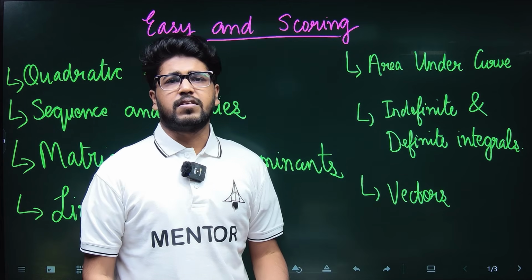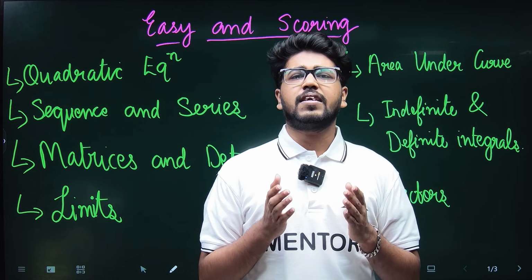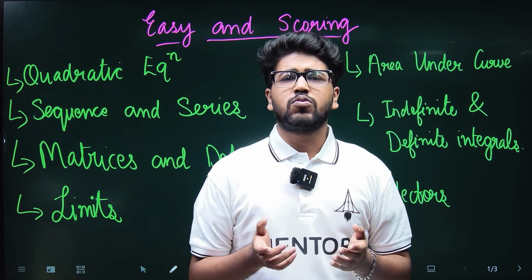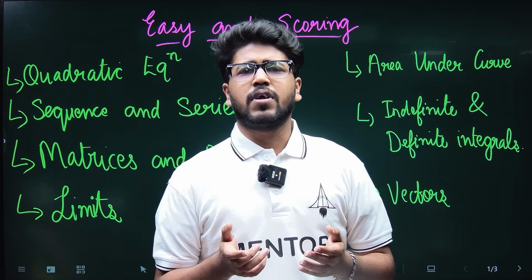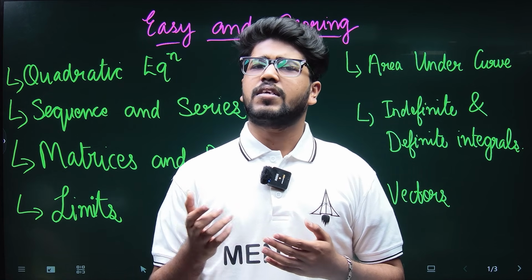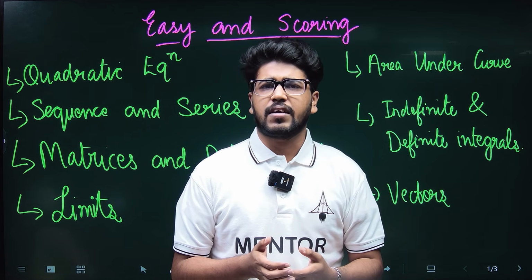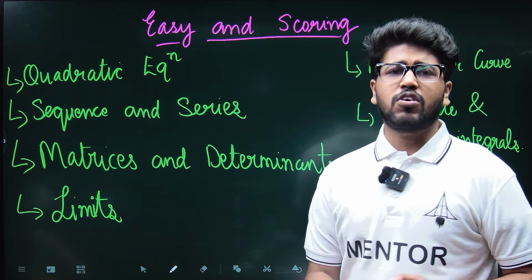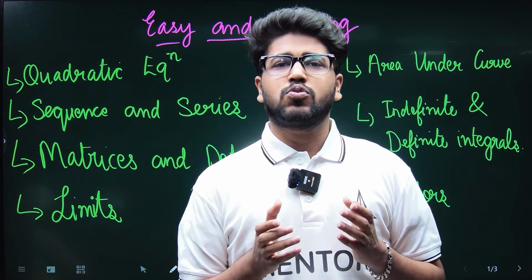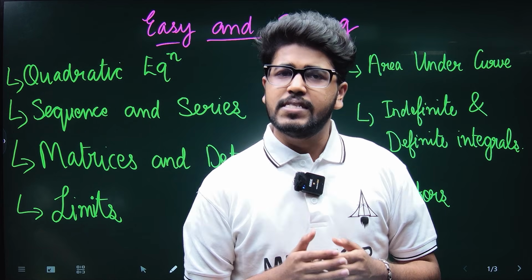The next is vectors. This is a new concept and again easy. All you need to know in this is vector triple product, dot product, scalar product, and the cross product. And the questions are directly asked again from this topic. So this is the list of all the chapters which can be scoring for you all, and you can do them easily in your exams.